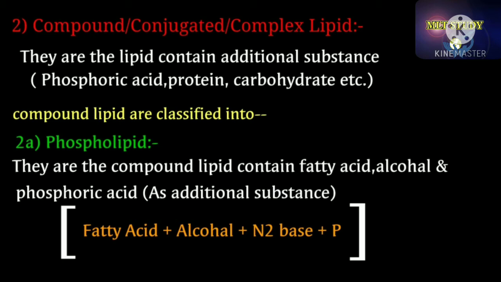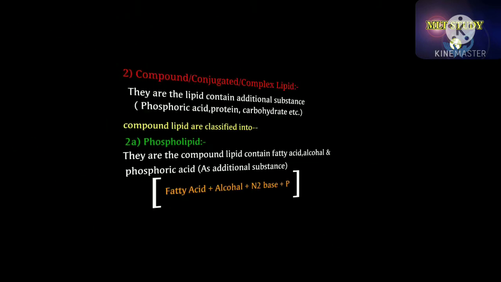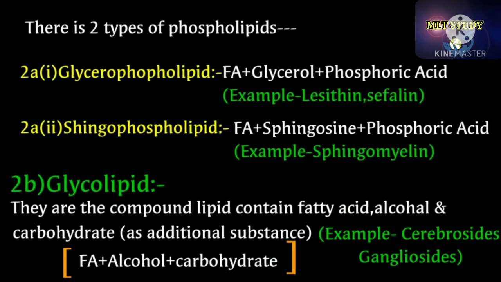Number 1, phospholipid. They are compound lipids containing fatty acid, alcohol, and as additional substance they have phosphoric acid. There are two types of phospholipid, glycerophospholipid and sphingophospholipid.